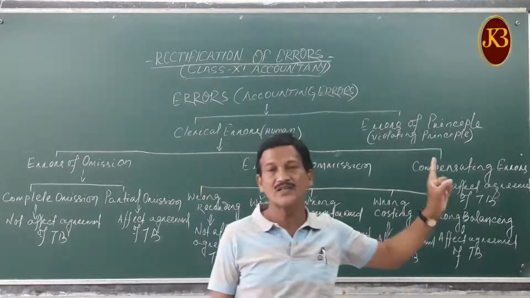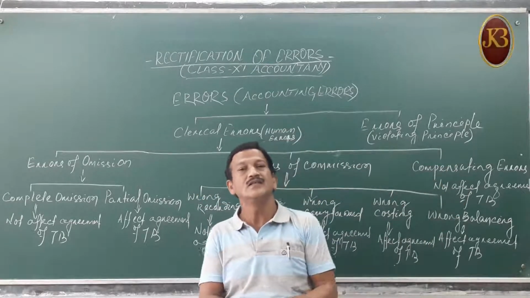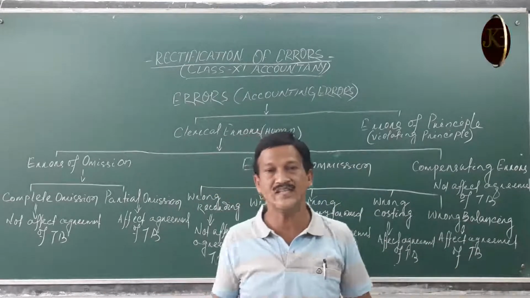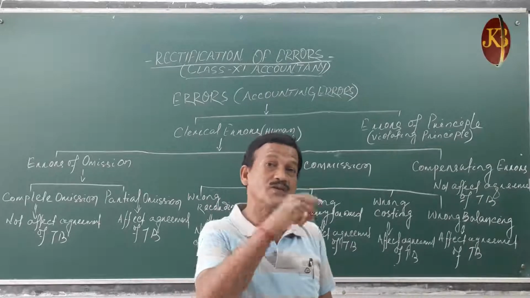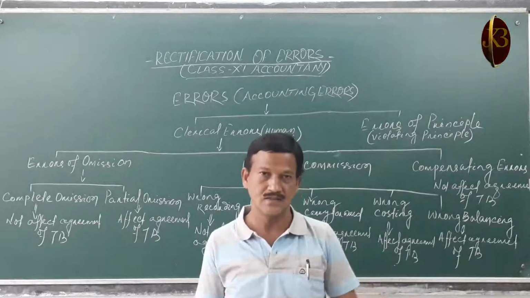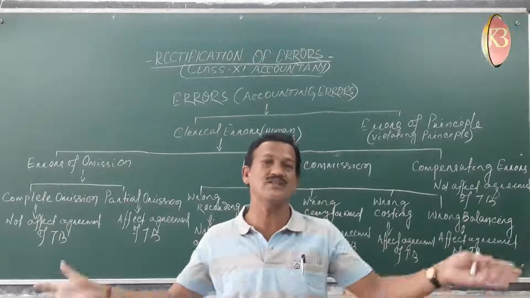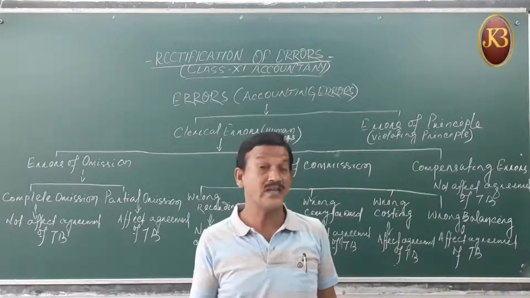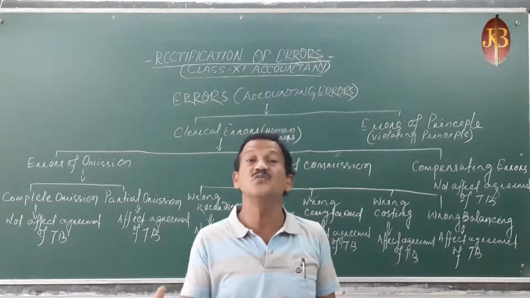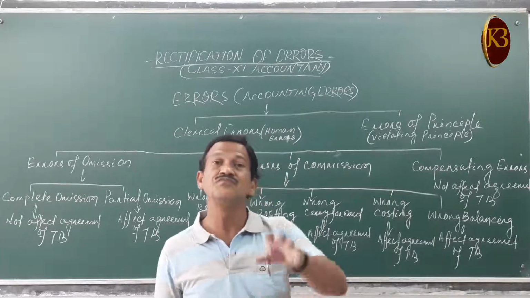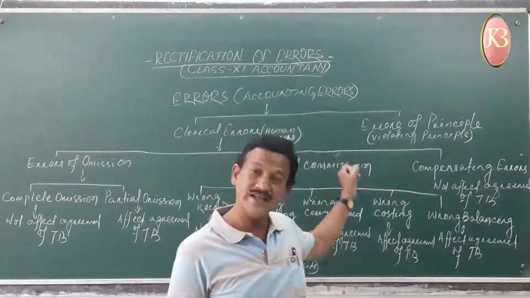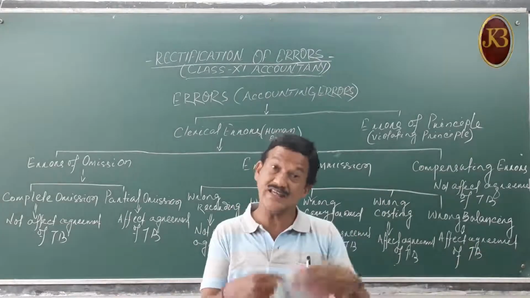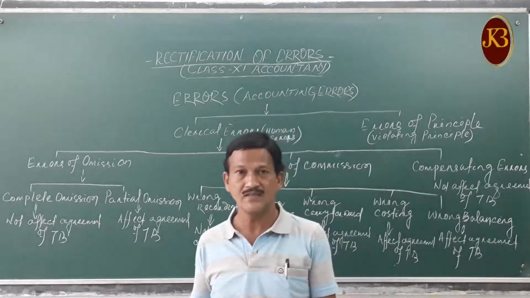If there are errors, then certainly the trial balance, which we had already prepared. I already told you that the trial balance shows the arithmetical accuracy, the correctness, of your transactions. If your total debit and total credit are equal, that means your trial balance is accurate, no doubt on it. But you cannot be sure that there is no mistake at all. There are some errors which are in your books but cannot be shown; your trial balance will still agree.